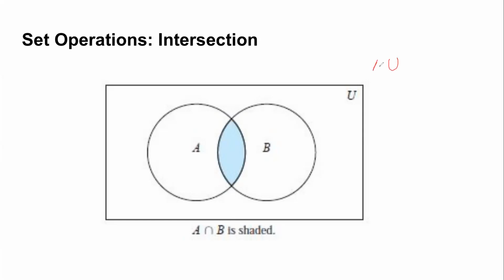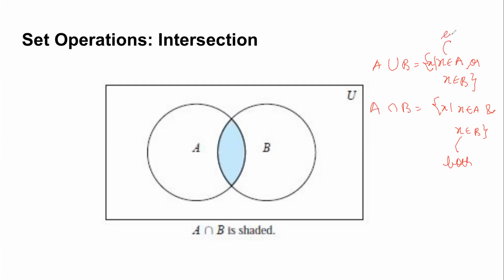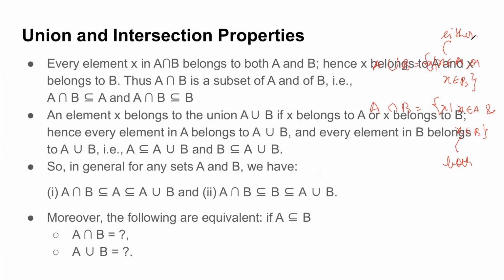Union is the set of all those elements which belong to A or to B, and intersection is the set of all those elements which belong to A and B. That means in this, the constraint is the element should belong to both. In this, it can belong to either one of them or both. That is allowed, right?